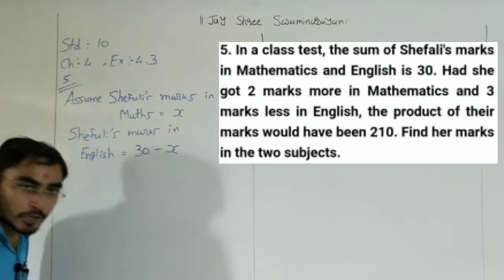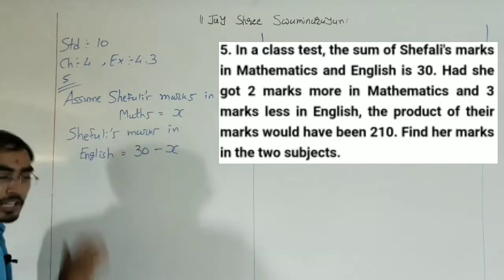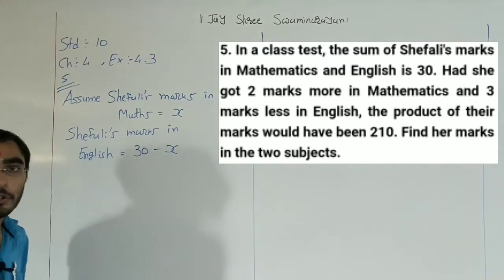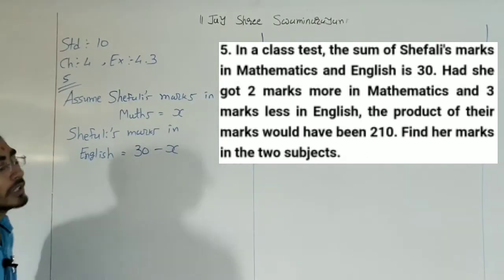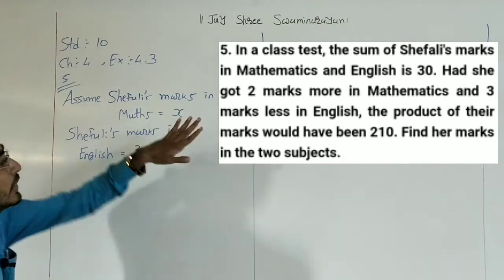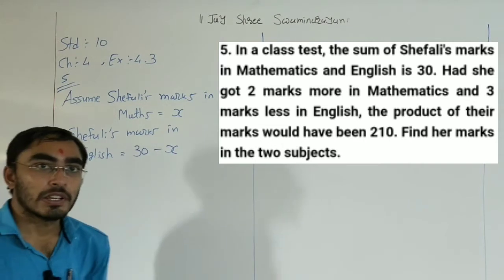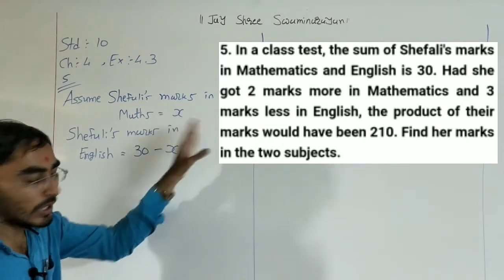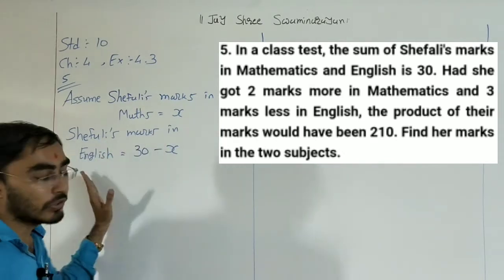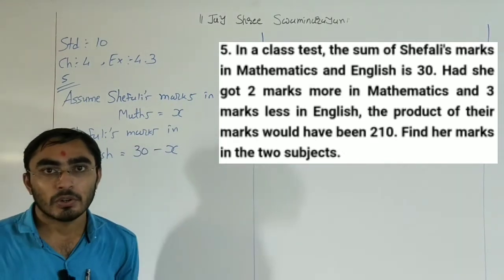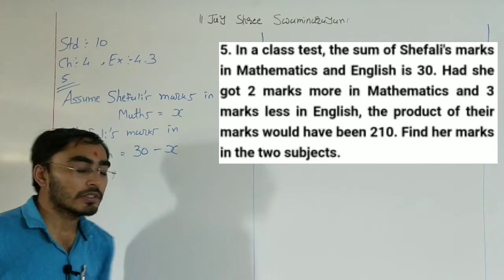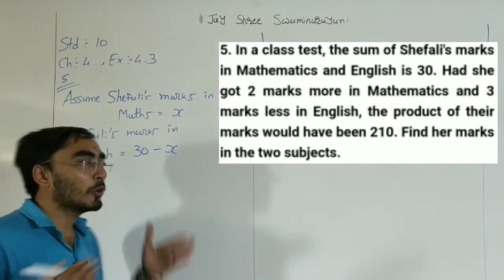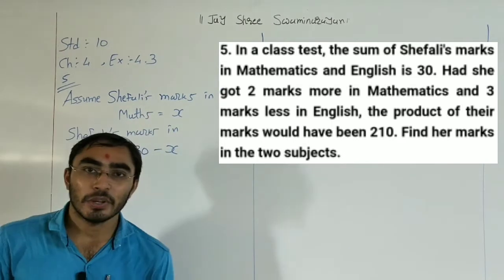You can also assume Shefali's marks in English here. Both things you can do, but right now I am going with maths. That means Shefali's marks in maths is equal to X. You can also assume that her marks in English is X and her marks in maths is 30 minus X. Whatever you want, you can do. But right now I am a mathematics teacher, so I am going with maths.